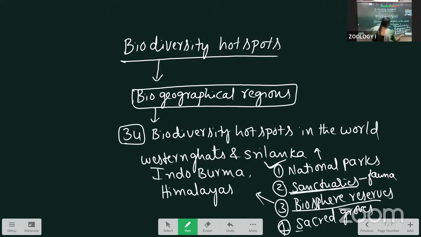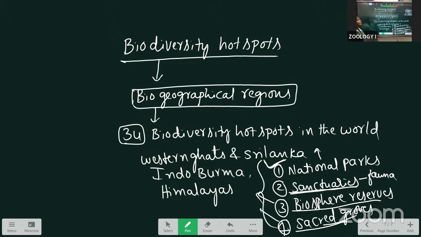Next, sacred groves. This is only for the flora. Means the religious plants are there. We protect those religious plants in these regions that we call sacred groves. Like this, the biologists are storing or reserving the endangered and extinct animals. These are undergoing endangerment, and those animals are protected like this.